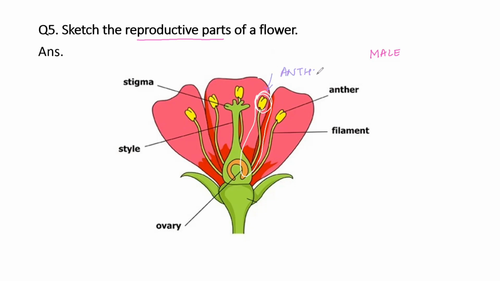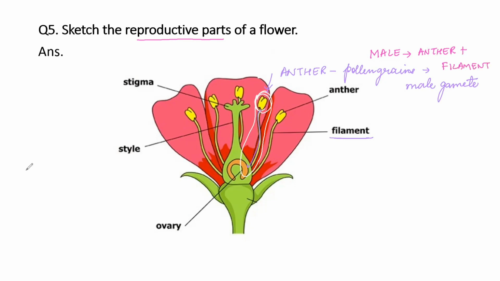And ये produce करते हैं pollen grains. And pollen grains produce करेंगे male gametes. Okay, so ये जो anther है, इन्हें hold करते हैं ये tube-like structure which is called as filament. Okay, so the male reproductive part of the flower will consist of anther along with filament.